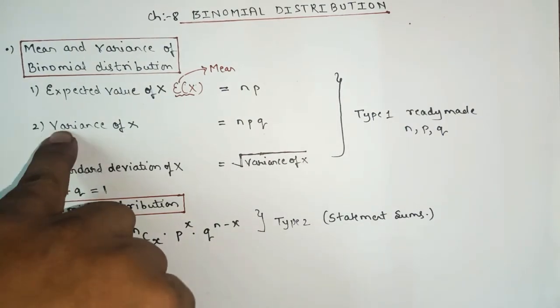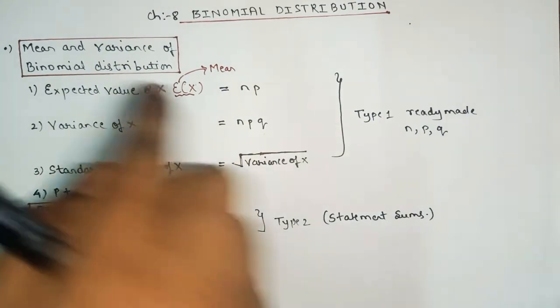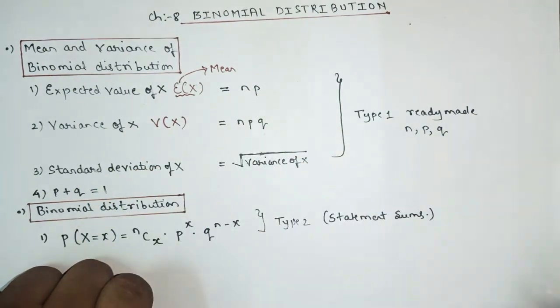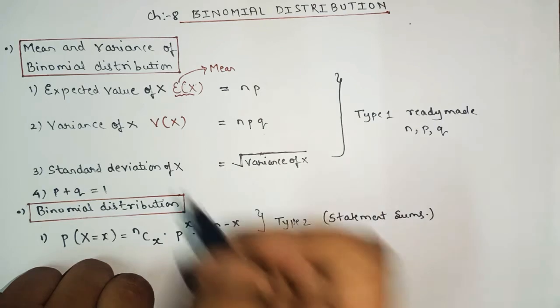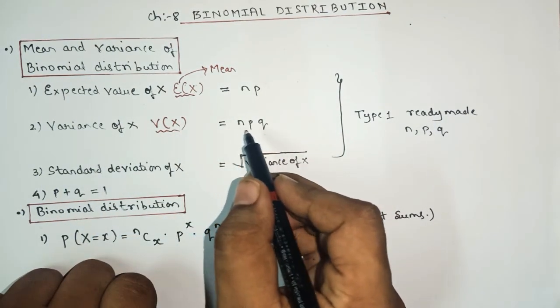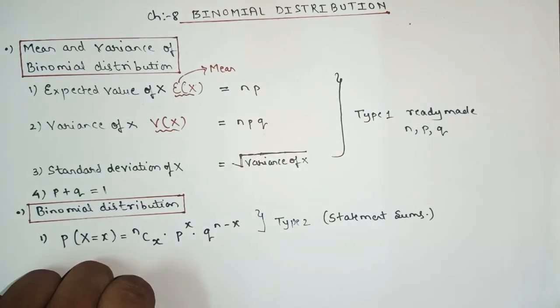The second formula is variance of x. For variance of x, we write V of x. So this V of x is known as variance of x, and the formula is n into p into q.